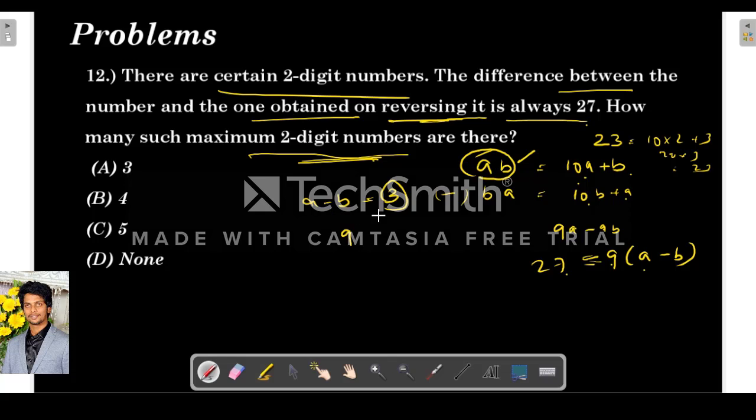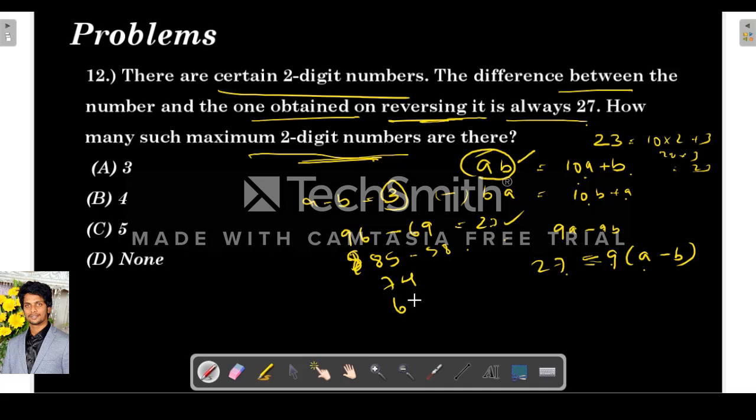So let's say A is 9, then B becomes 6, since the difference is 3. So on reversing it, 69. So the difference is 27. So this works. The same way, let's put A as 8, then B becomes 5, so 85 and 58, again the difference is 27, it works.